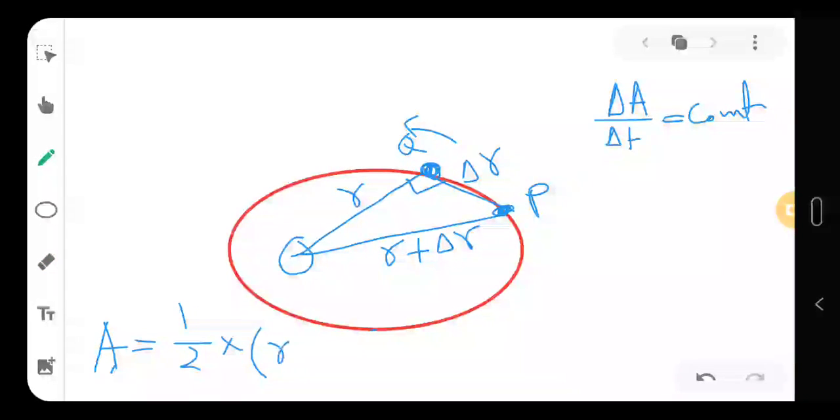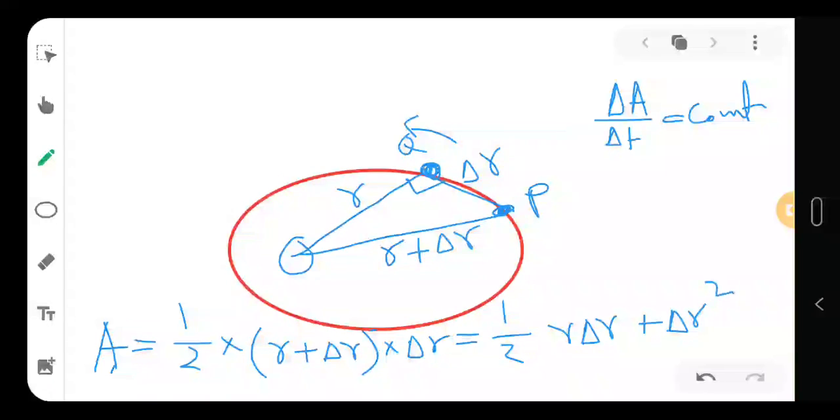So let us take r plus delta r into delta r, that is the base. So this will be reduced to r delta r plus delta r square. Now you can see that this term delta r square is very small, because we have considered that this is smaller, so we can simply ignore this. So finally I can write that this is r delta r.